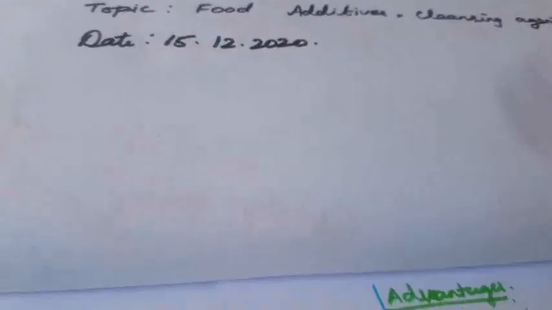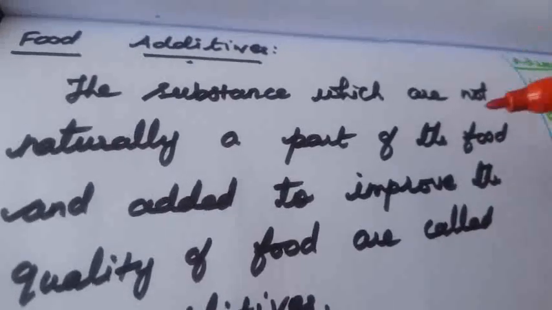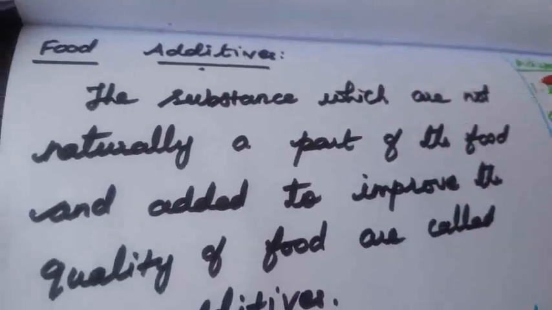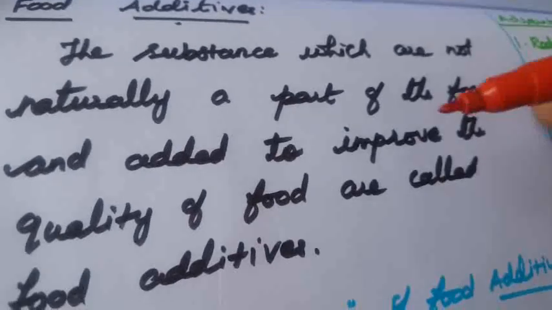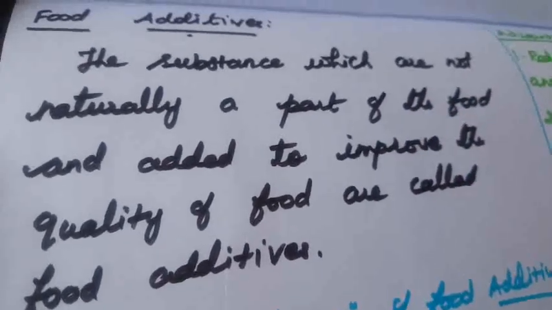What is meant by food additive? What is the definition of food additive? The substances which are not naturally a part of the food and are added to improve the quality of food are called food additives.